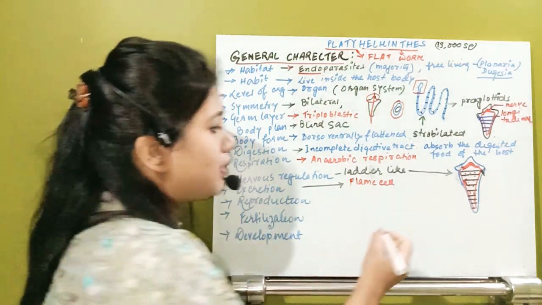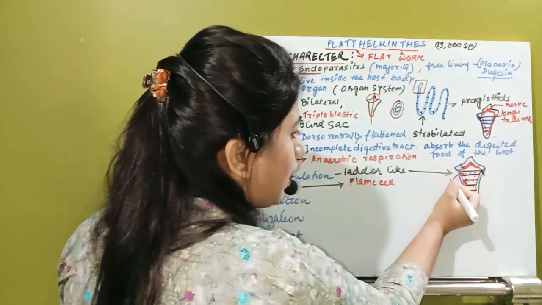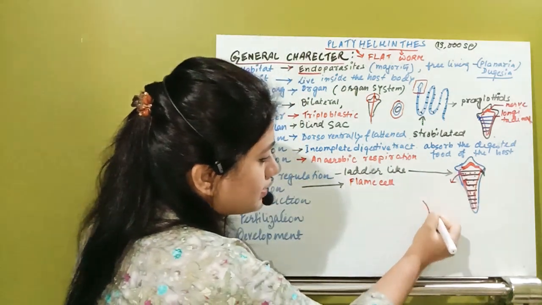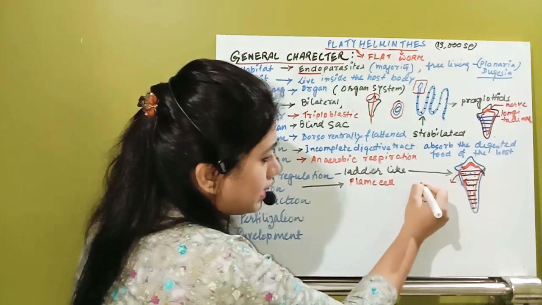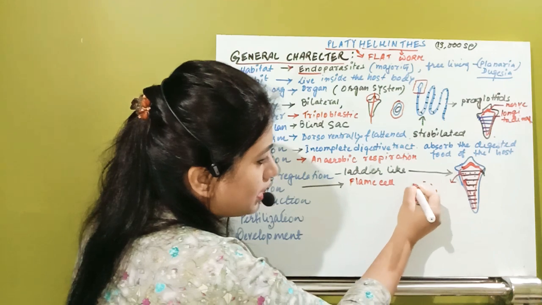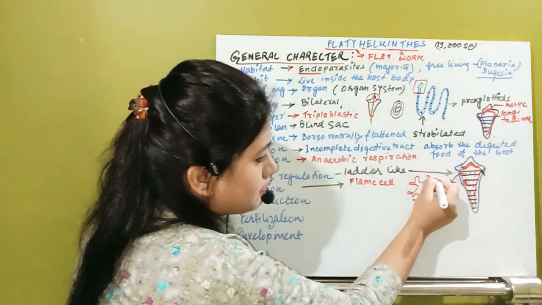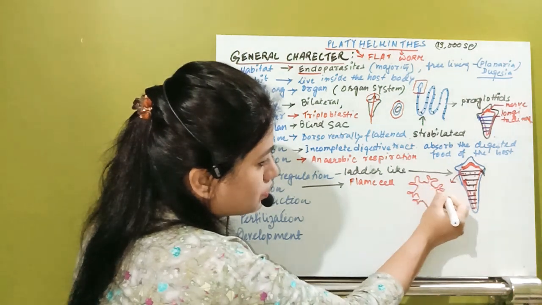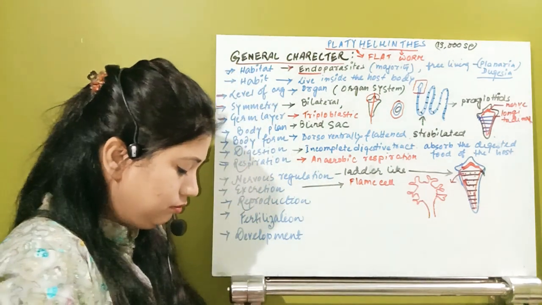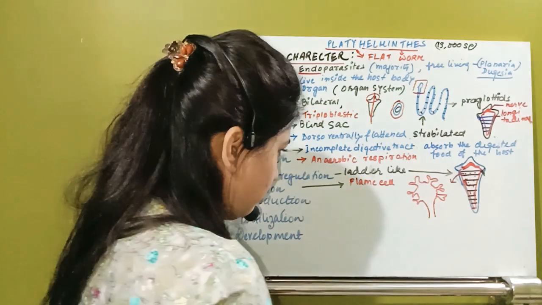How? See the flame cell, suppose this is the cell. I will enlarge this structure here. So how does it look? This is the cell, and this cell will have some pseudopodia-like things. So these are the flame-like structures. This is a single cell.